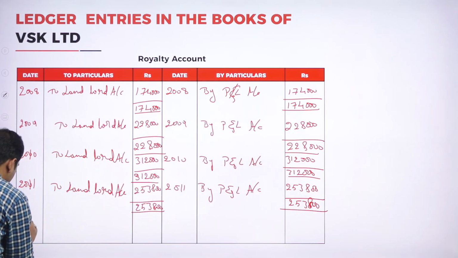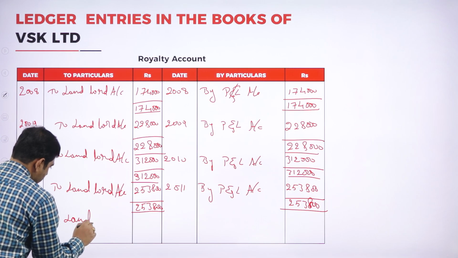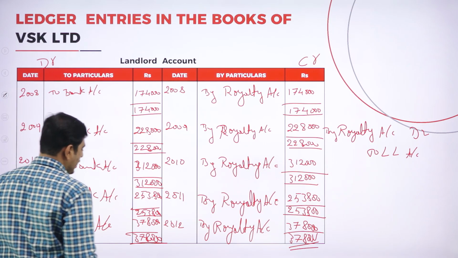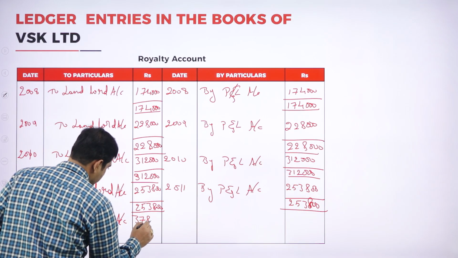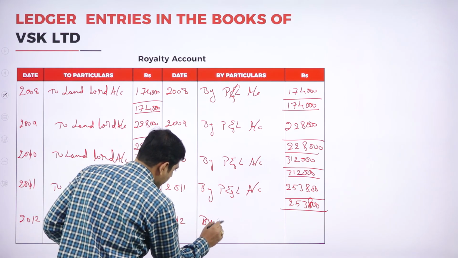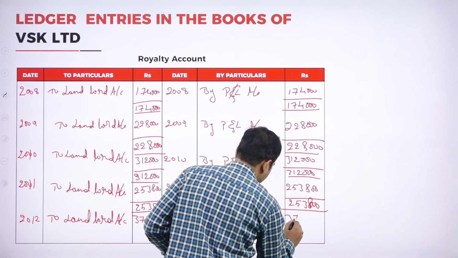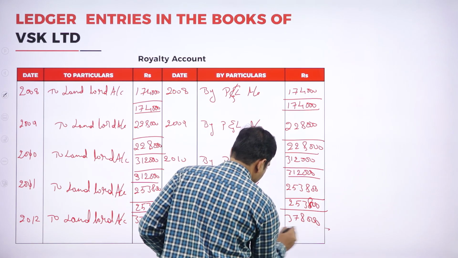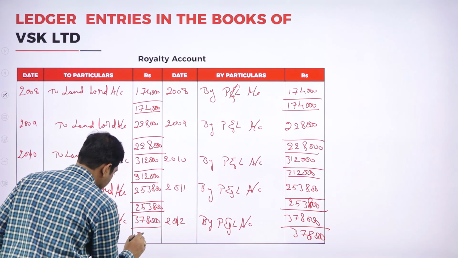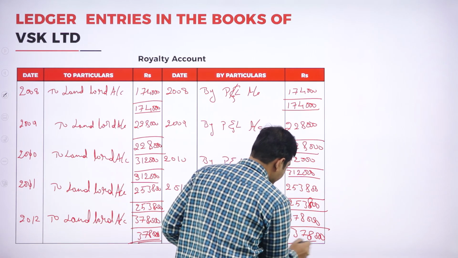Again for the last year, 2012, to landlord account, it is 3,78,000. 2012 by profit and loss account, 3,78,000 total. Here also total 3,78,000. This is the amount we have to tally.